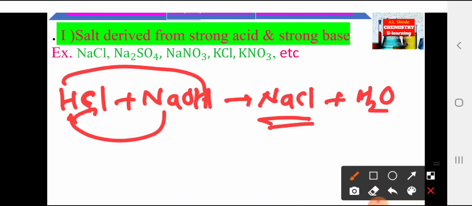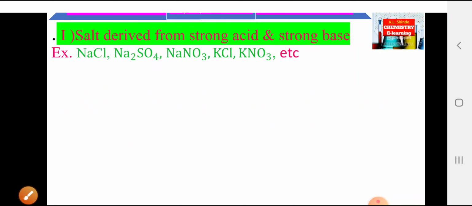That means NaCl is formed. This salt is derived from strong acid like HCl and strong base like NaOH. Therefore, such a salt is a salt of strong acid and strong base.